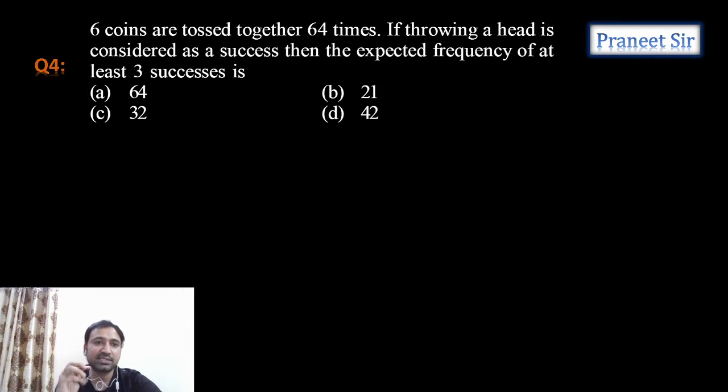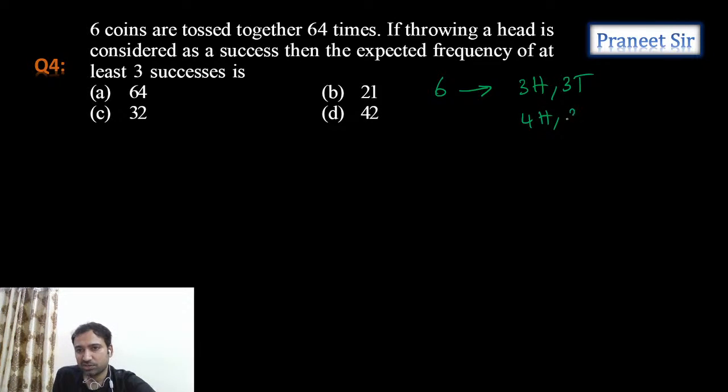See, when 6 coins are tossed, getting at least 3 heads means what? 3 heads, 3 tails, or 4 heads, 2 tails, or 5 heads, 1 tail, or all 6 heads. These are the possibilities we have.